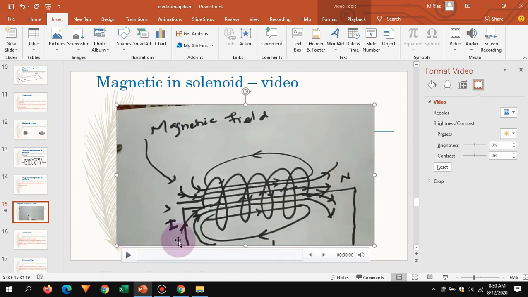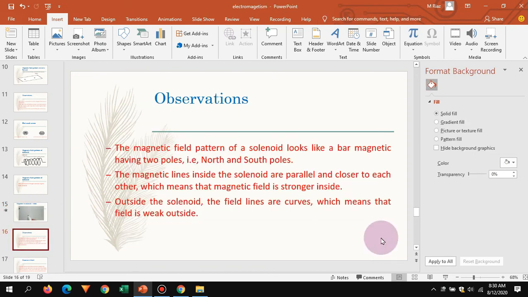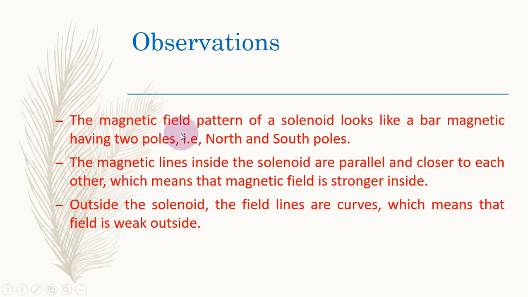This shows the direction of current. Now the magnetic field pattern of a solenoid looks like a bar magnet having 2 poles, that is north and south poles. The magnetic field lines inside the solenoid are parallel and closer to each other, which means that the magnetic field is stronger inside. Outside the solenoid, the field lines are curved, which means that the field is weak outside.